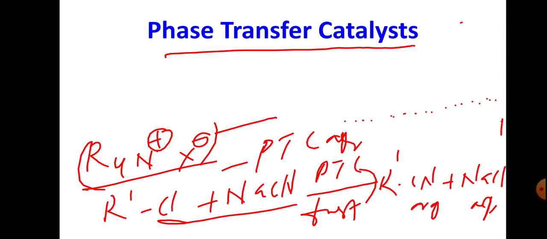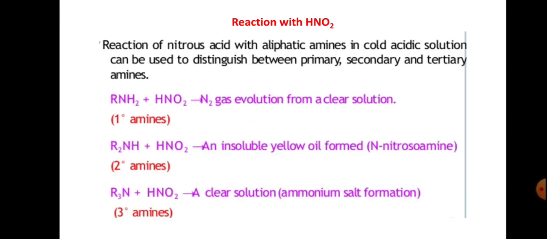Okay, then reaction with HNO2, and this you have already explained, and I can repeat this reaction one more time. A reaction of nitrous acid with aliphatic amines in cold acidic solution can be used to distinguish between primary, secondary